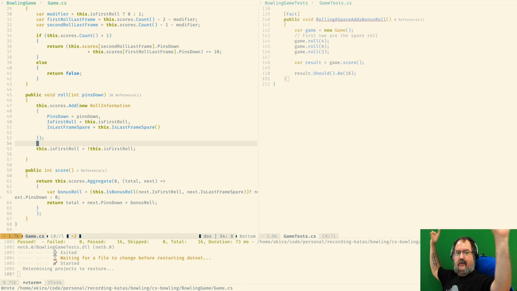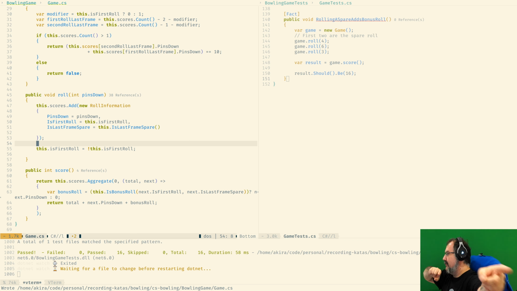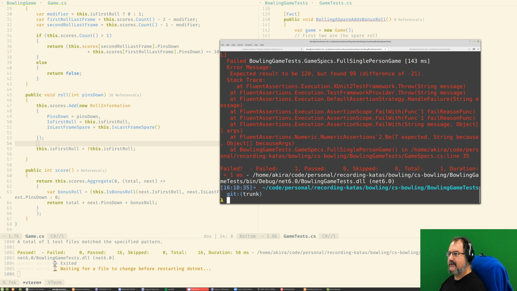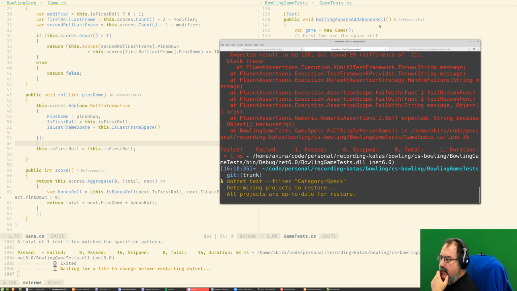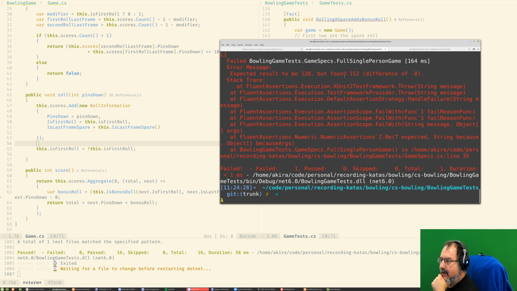Okay, so we have finished this with having spares up and running, which is awesome. We can add later on, if we want to, additional tests, but we are far closer to our final solution. And if we go a second over here, last time it was 99. Now we are at 112. Hey, only 8 points of difference. We are nearly there.